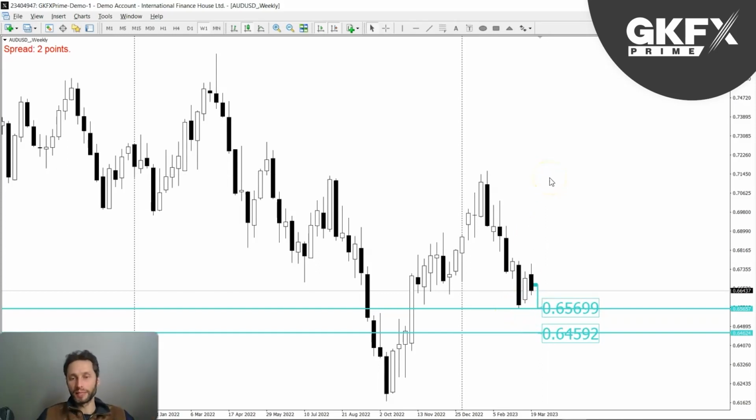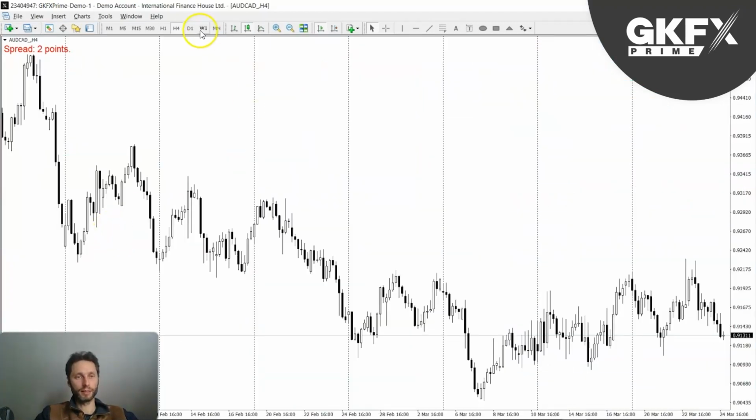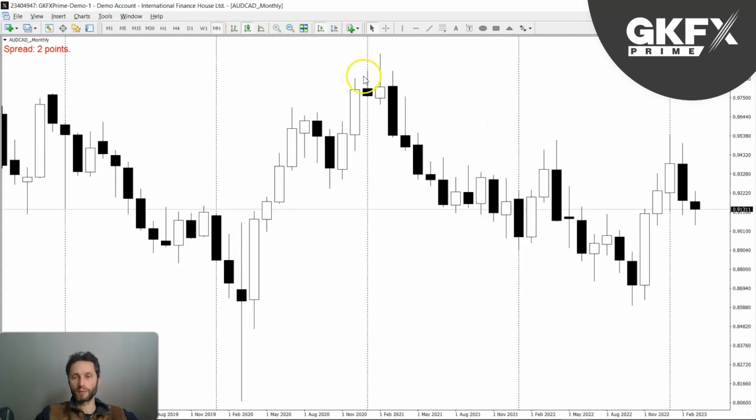So in terms of probabilities to the downside for the moment, for this week at least, and then we'll go and see from there where we head to. Okay, let's move on now to another Aussie pair. So I'm going to go to Aussie CAD and let's have a look why Aussie CAD.